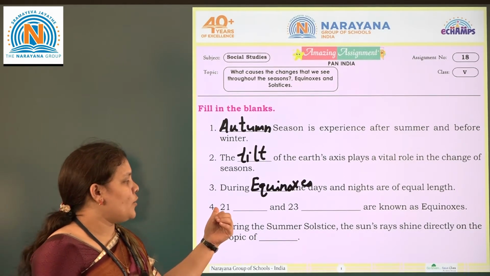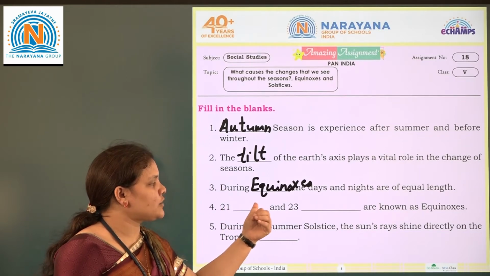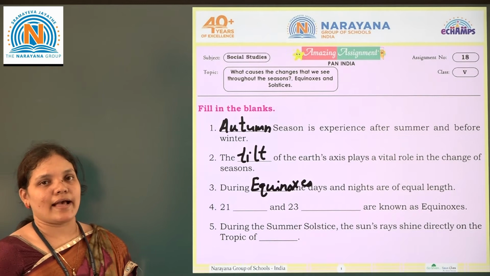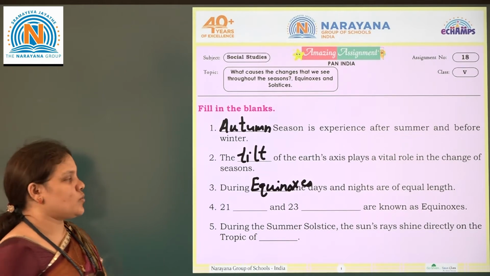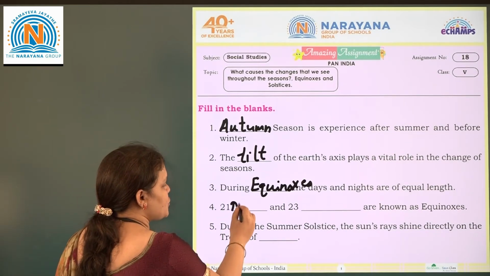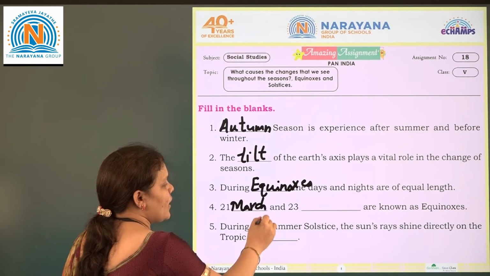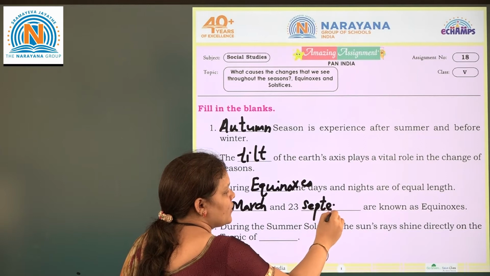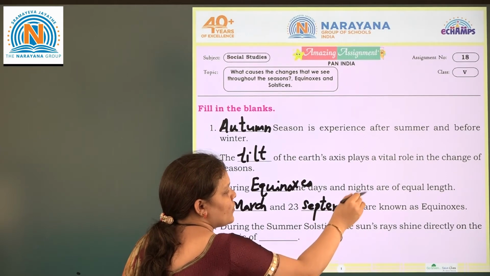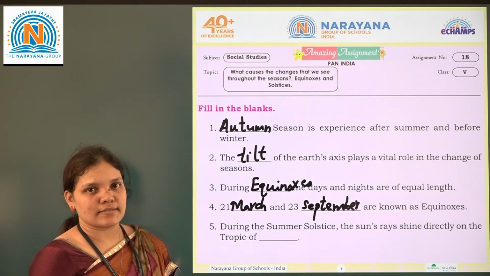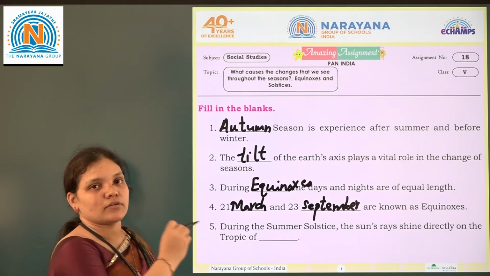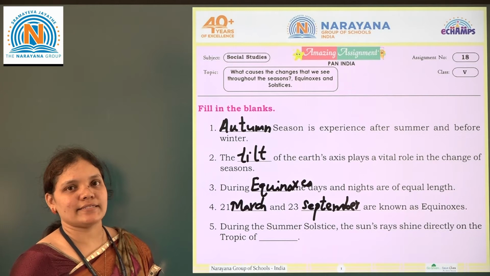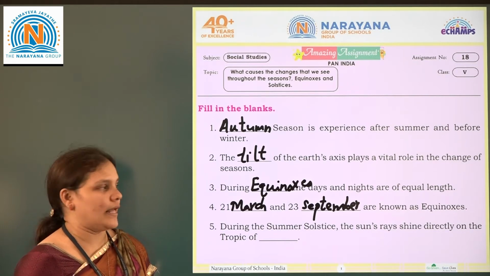Next, the fourth one: 21st dash and 23rd dash are known as the equinoxes. As I said, there are 2 days. That is 21st of March and 23rd of September. On these days the equinoxes happen. Equinoxes means the nights and days will be equal in length.